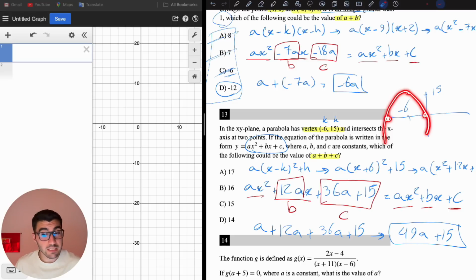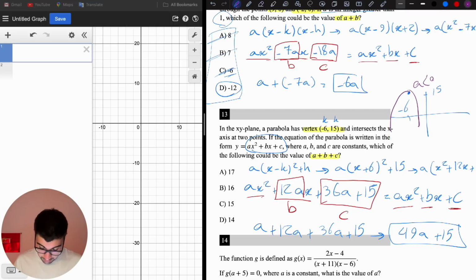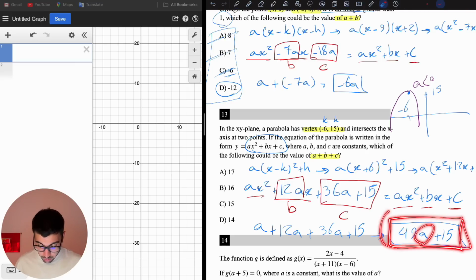If the parabola is downward, that means a is negative. If the parabola is upward, that means a is positive. Like that's a rule about the quadratic equations, the functions. So the parabola is downward, that means a is negative. So let's check the choices. I know that a is going to be negative, but I don't know what the value of a is.